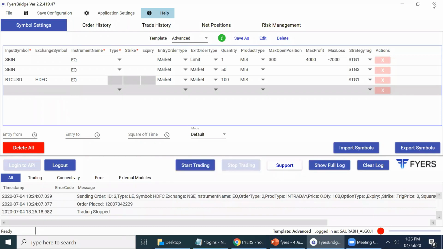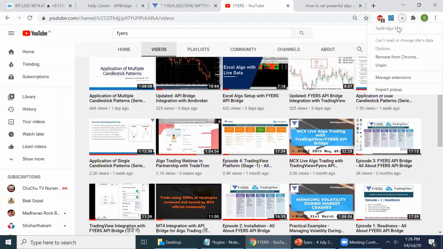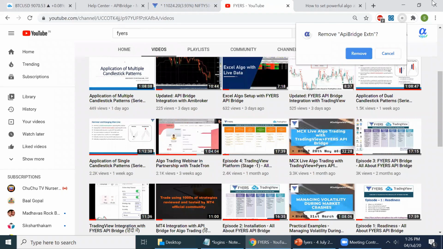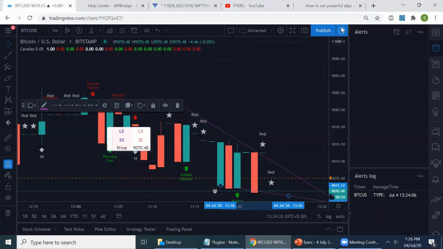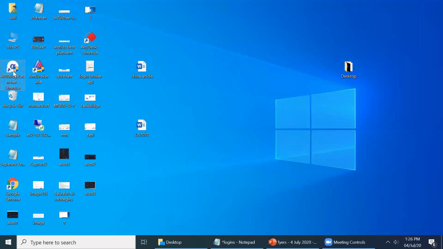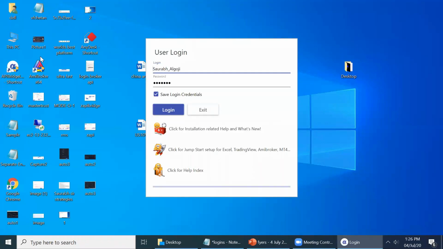I'll exit the API Bridge. This is an API Bridge extension which I was using to place trades. I'll remove this from Chrome also. I'll show you from scratch how to set up API Bridge. I'm exiting this browser also. So API Bridge is just a desktop application you can install on your laptop. You get instructions to install when you subscribe to Fire's API Bridge.